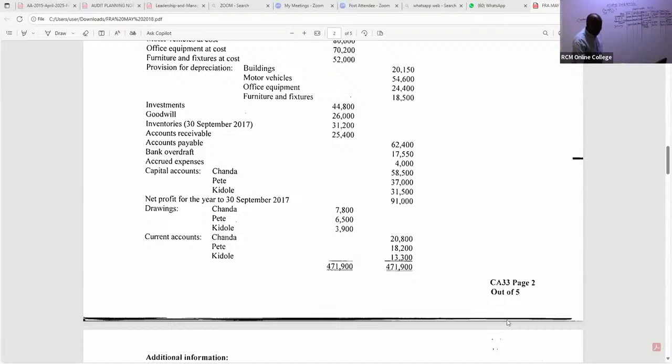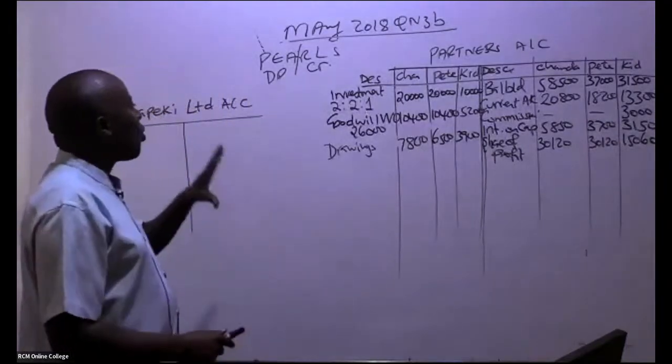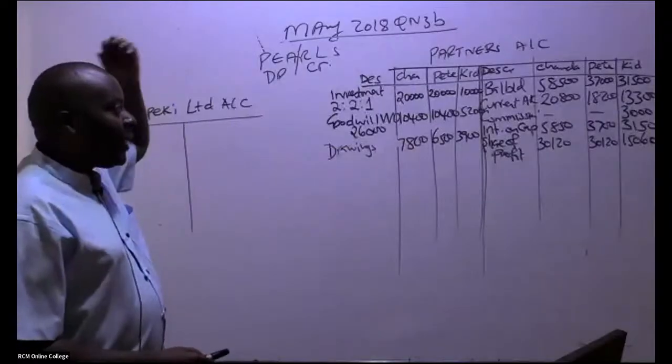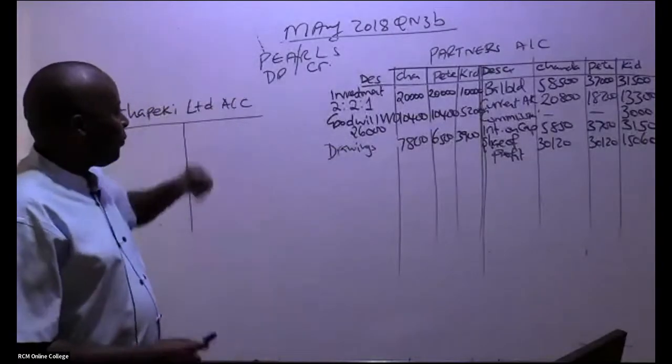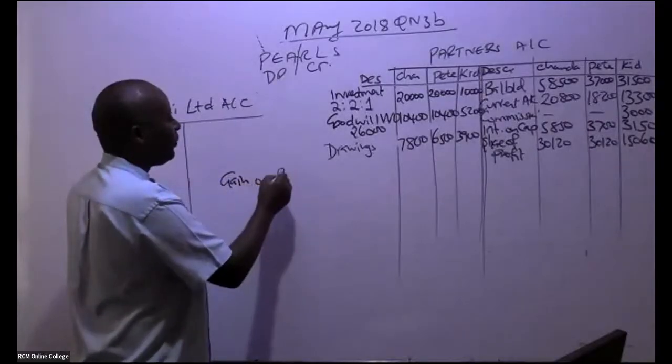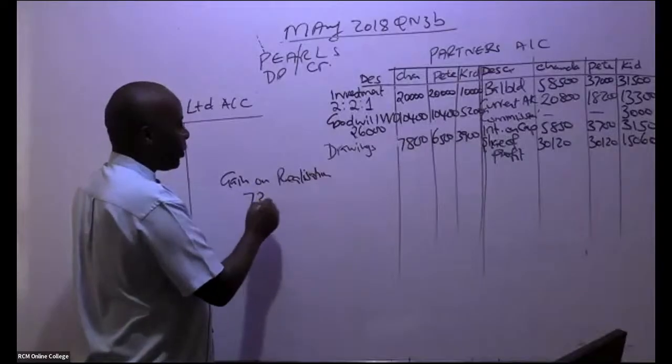Now, as I do this, there is something very important that normally connects the partners' account with my realization. Sorry, I rubbed this pretty fast. Remember, we got a gain on realization. Of how much? Can somebody remind me, was it 73,900?